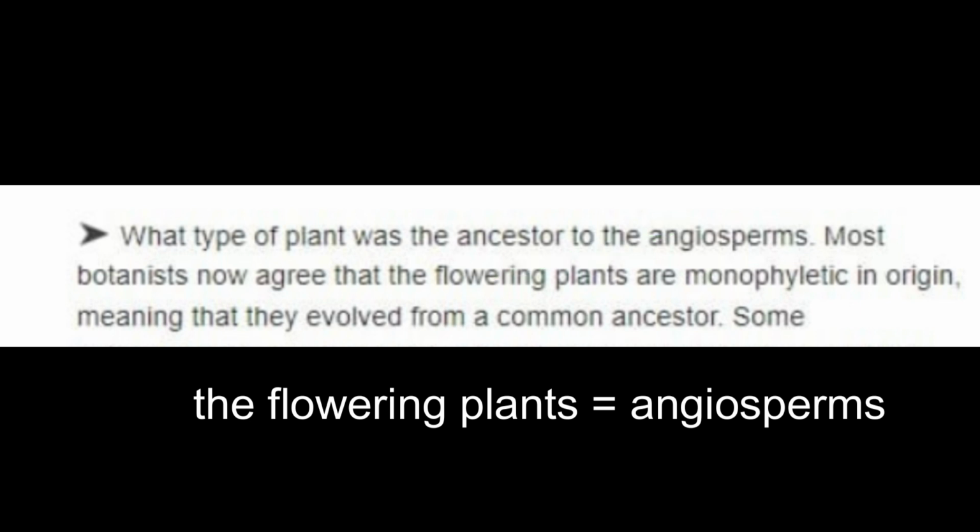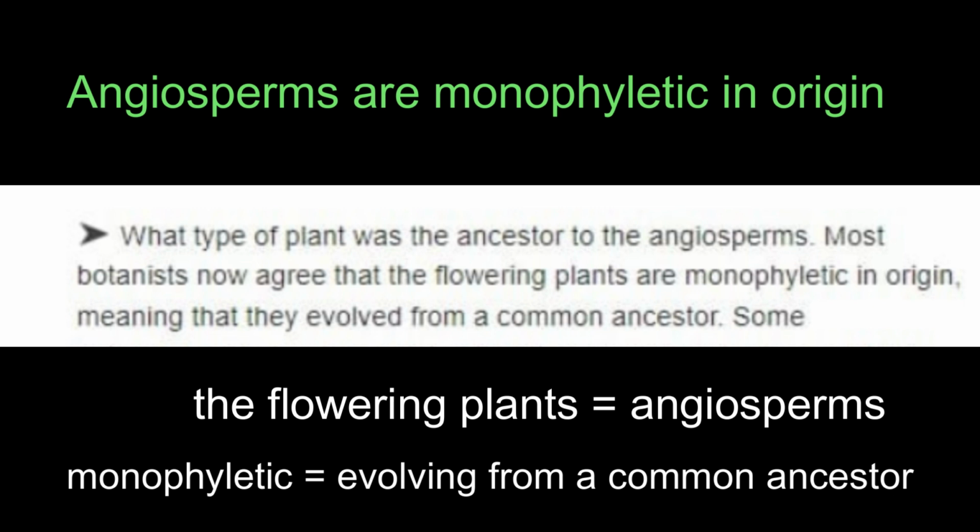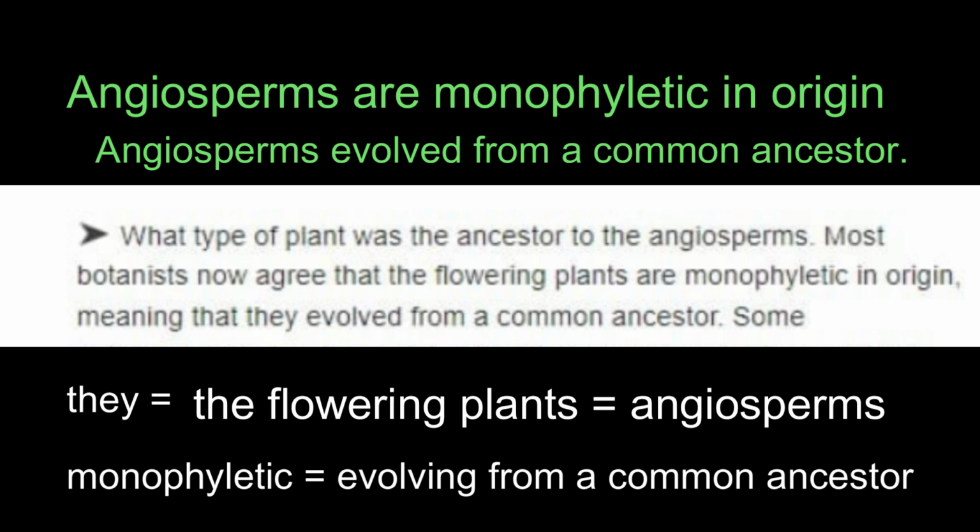So we know that angiosperms are monophyletic in origin. Naturally, we have to wonder, what does monophyletic mean? Luckily, the word is immediately defined. Monophyletic equals evolving from a common ancestor. We also know that they equals the flowering plants equals angiosperms. So finally, we know that angiosperms evolved from a common ancestor.